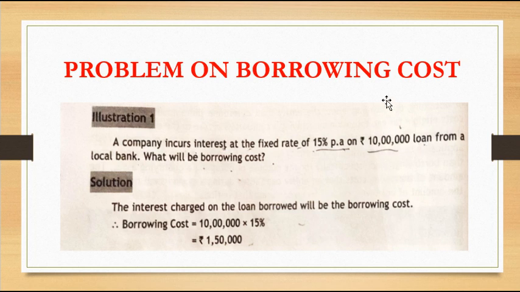So 10 lakh is the loan which you are taking from a local bank. The borrowing cost is the interest. They have given you the interest rate, which is 15%. So the interest charged on the loan borrowed will be the borrowing cost. Therefore, borrowing cost is equal to 10 lakh into 15%, which will give you 1 lakh 50,000.